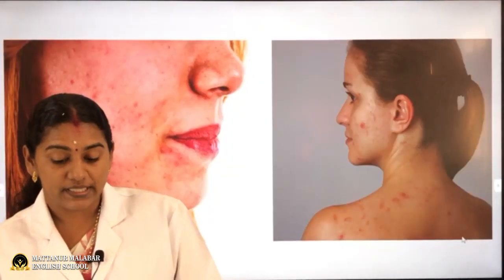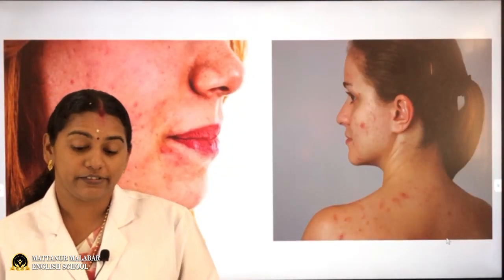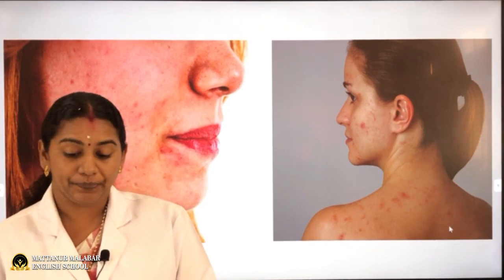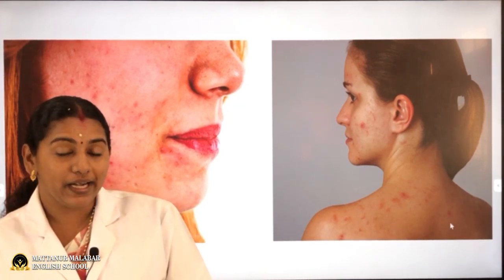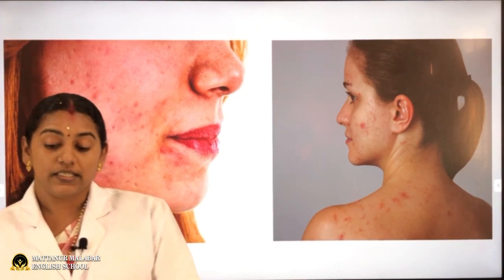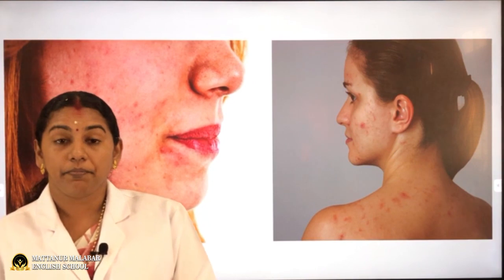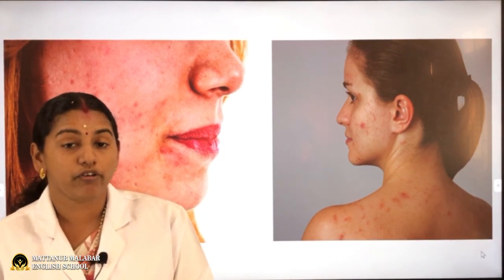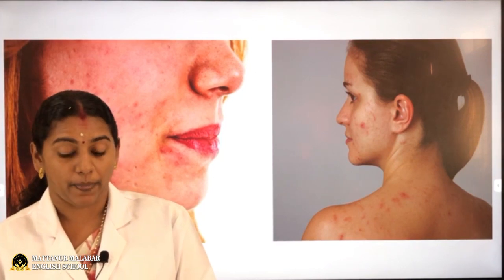The deficiency of vitamin B3 may cause pellagra. The symptoms of pellagra are diarrhea, dermatitis and mental disturbance. These are all the effects of lack of vitamin B3.